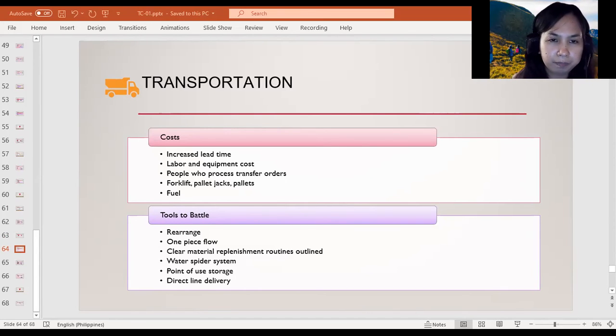And then lastly is the point of use storage and the direct line delivery, meaning all supplies needed to do your job are always available, and the person doing the work never has to leave to get his or her own supplies.